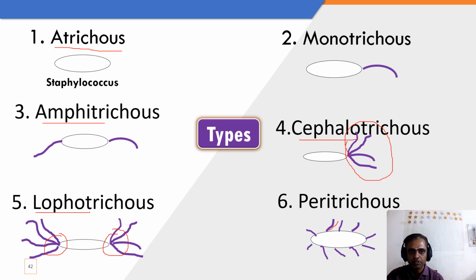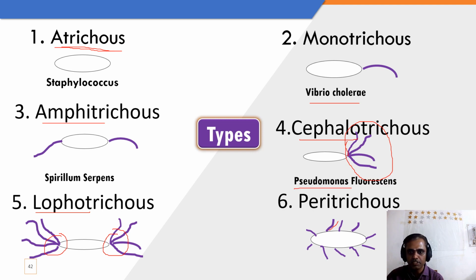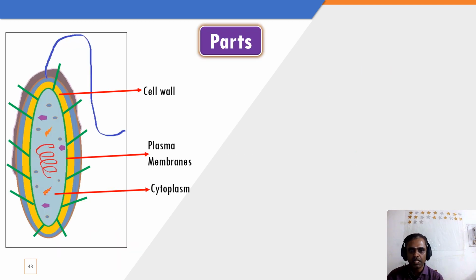Some examples: Staphylococcus is one of the examples of atrichous, Vibrio cholerae is an example of monotrichous, Spirillum is an example of amphitrichous, Pseudomonas is an example of cephalotrichous, and Bartonella bacilliformis is an example of lophotrichous, and Salmonella is the classic example of peritrichous. So these are the types of flagella. It is very important. Most of the MCQ questions in the future are going to come from this part.